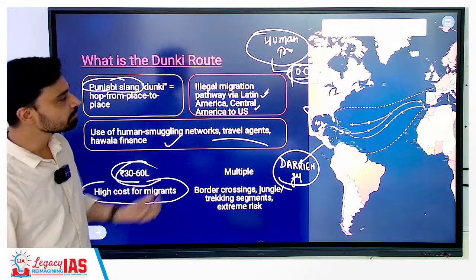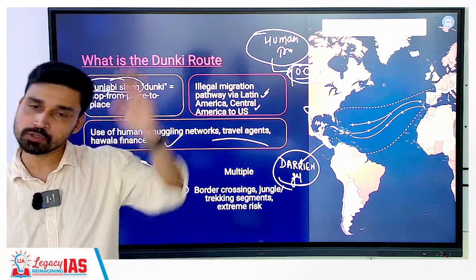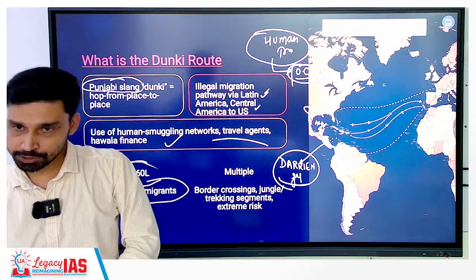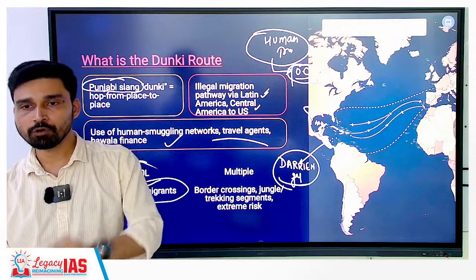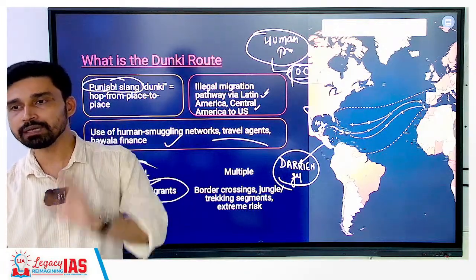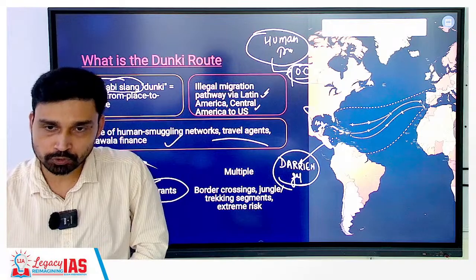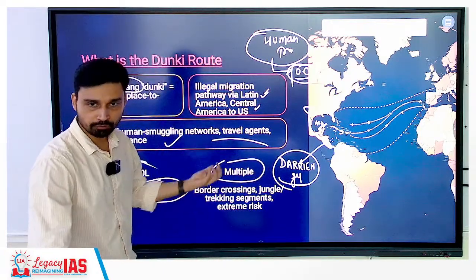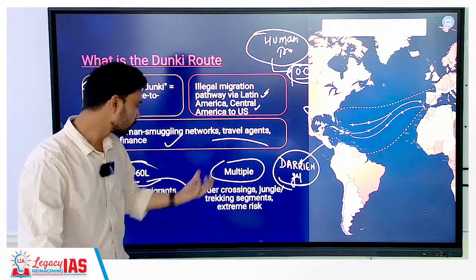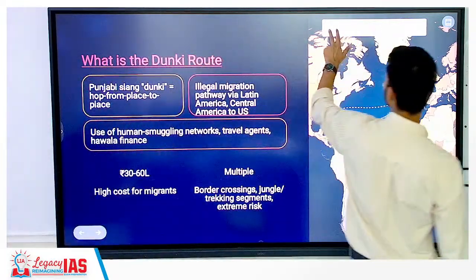But the problem is because of the attraction people have built in their mind because of historical factors, historical reasons and such. In Punjab, there are many villages where if someone from your house is not living abroad in the US and Canada, then no one is asking about you. Okay, so basically it is also a kind of social status, a way of elevating or increasing your social status. So border crossing, jungle trekking, extreme risk is associated here.